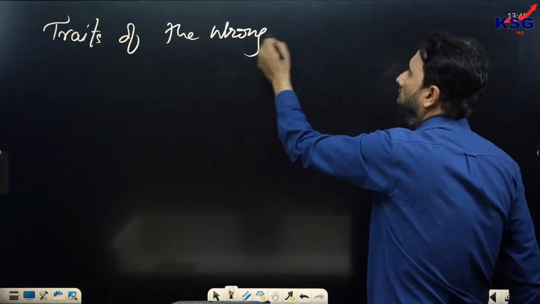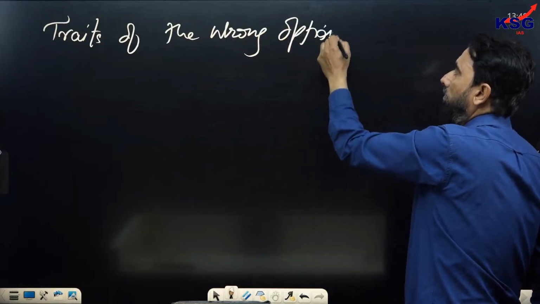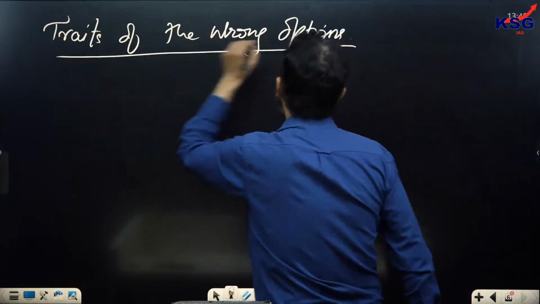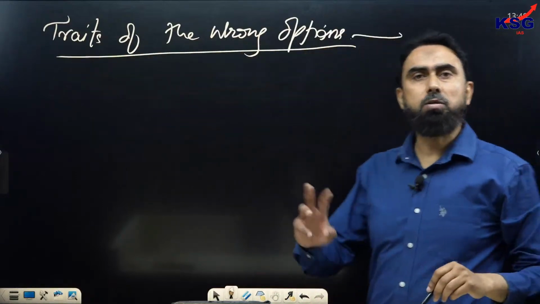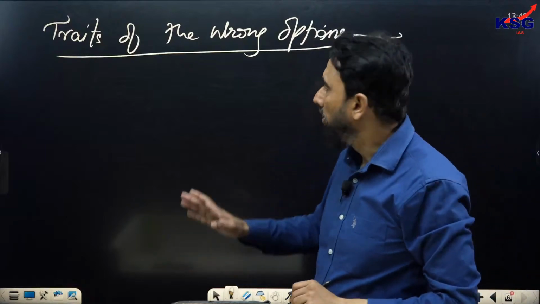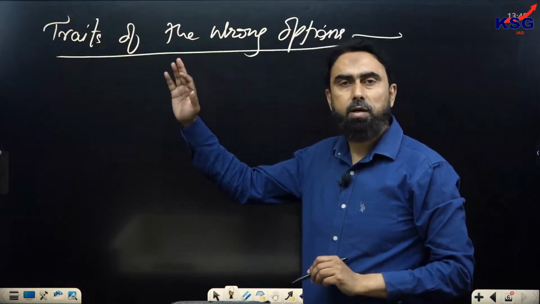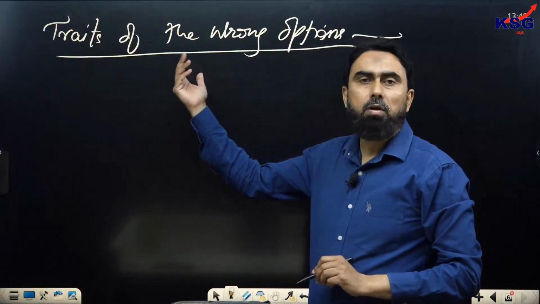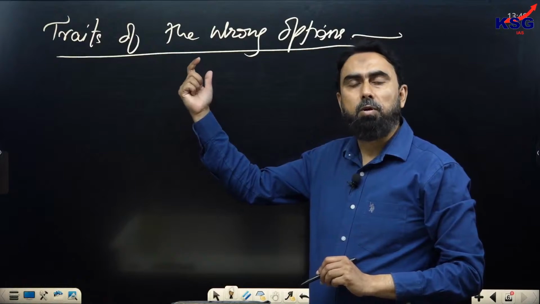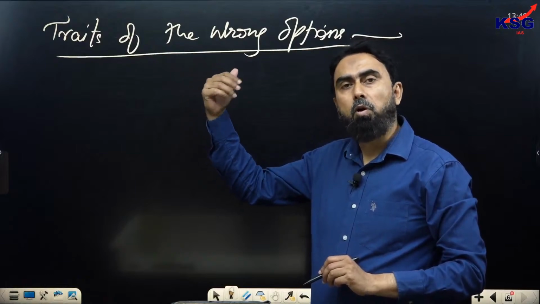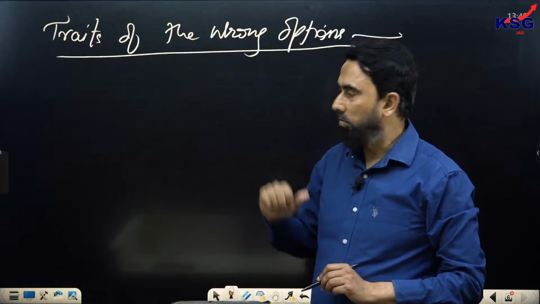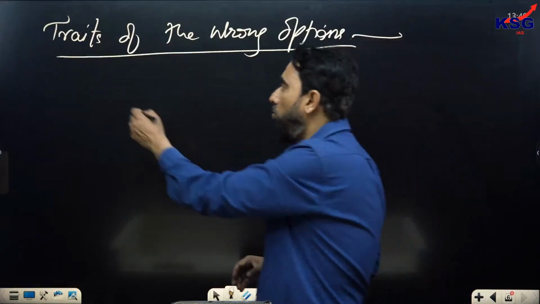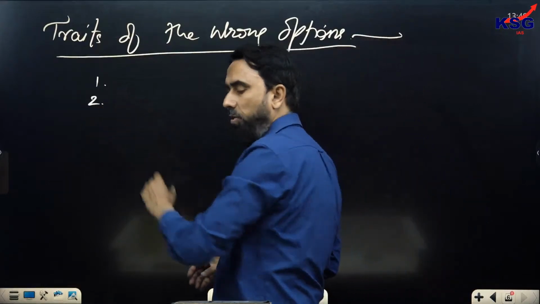In the traits of wrong options, like that orange and juice analogy, I have already discussed two traits with you. Something that is not given in the passage directly or indirectly and is written in the option will be wrong. The second is an option which does not represent the main point. Those two traits were already discussed previously.